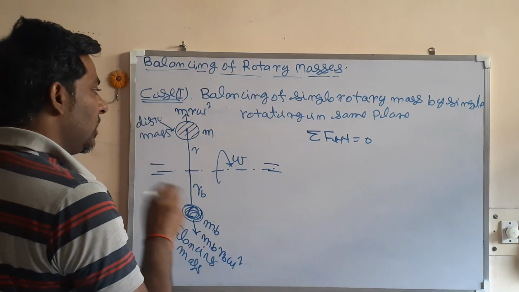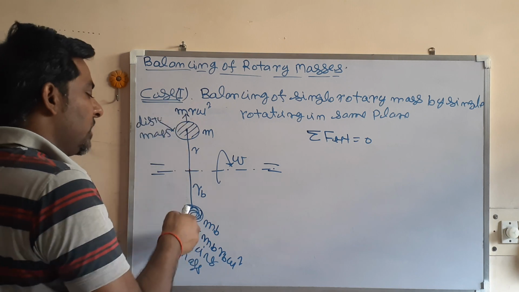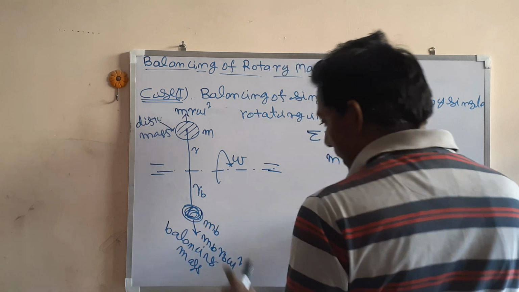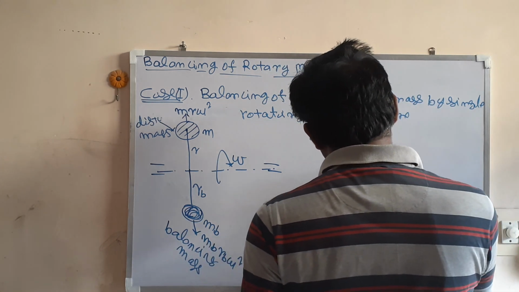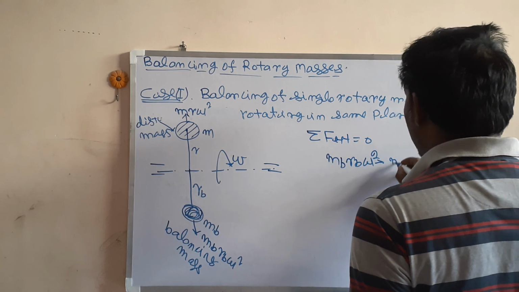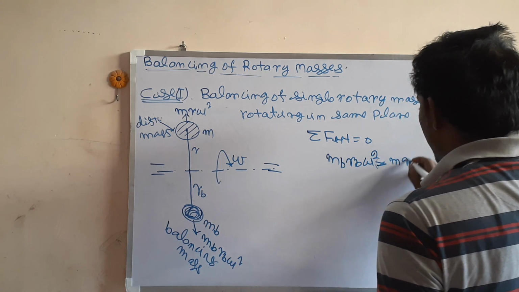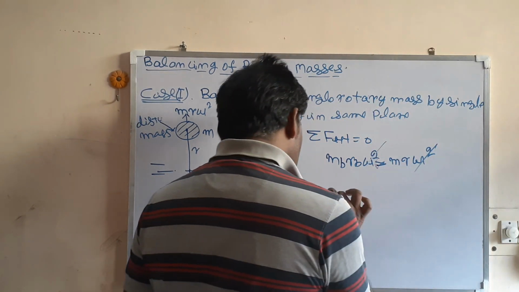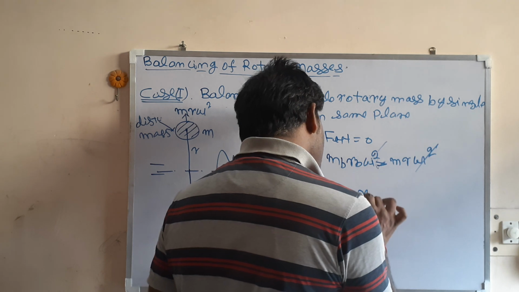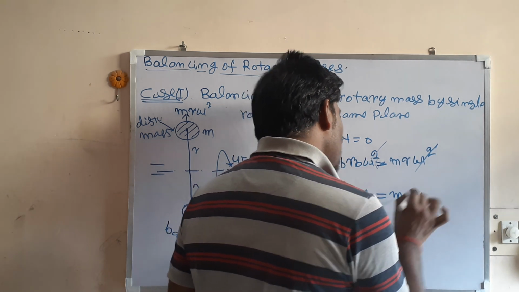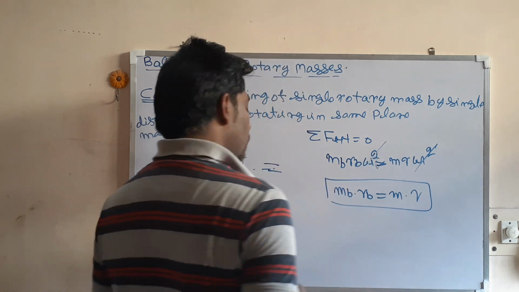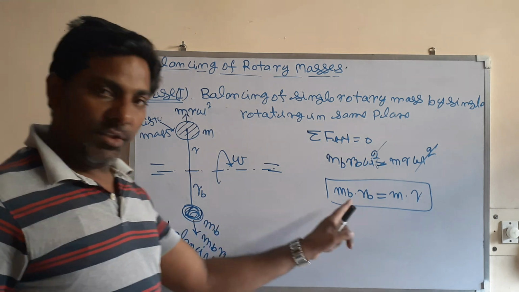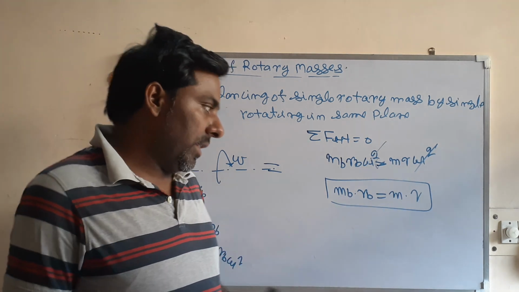So these two forces are opposite and should cancel out. Means mb rb omega square is equal to m r omega square. Omega square cancels, so mb rb is equal to m into r. For the static balancing of this mass system, mb rb should be equal to m into r.